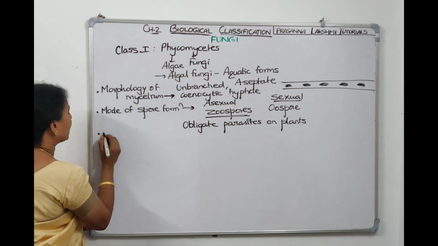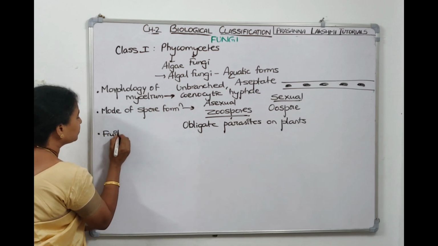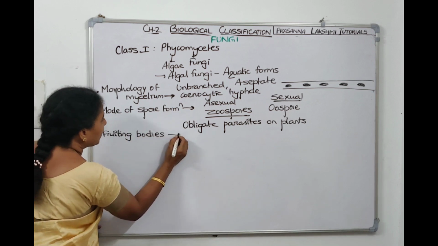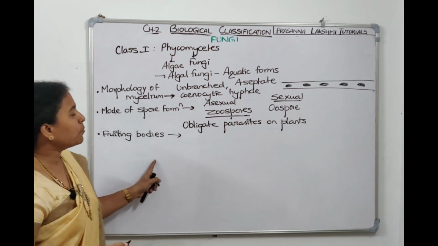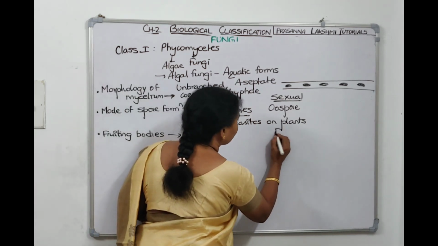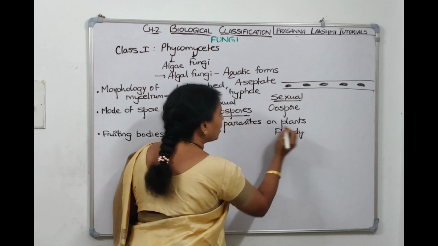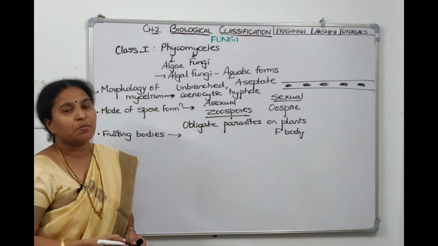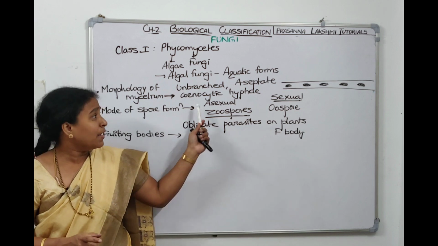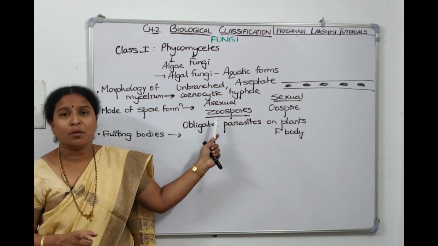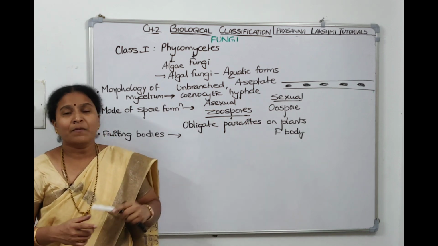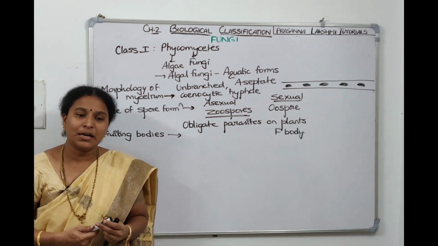And what is the third one? Fruiting body, we told, right? On the basis of the fruiting body, these 3 points, we have divided the fungi into 4 classes. The fruiting bodies are seen in sexual reproduction. It is called a fruiting body only here. We did not give any specific name for the fruiting body of Phycomycetes. Asexual reproduction is by motile zoospores or by non-motile aplanospores. Sexual reproduction is by oospores, right? Vegetative reproduction is by fragmentation and so on.